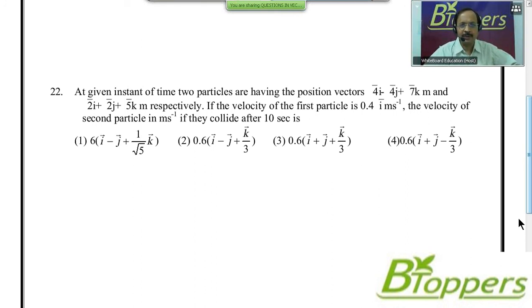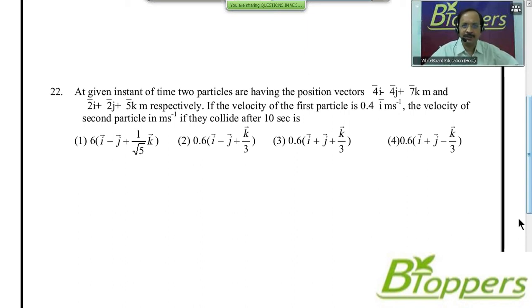At a given instant of time, two particles have the position vectors 4I bar minus 4J bar plus 7K bar meter and 2I bar plus 2J bar plus 5K bar meter respectively. The velocity of the first particle is 0.4 I bar meter per second. The velocity of the second particle is given in meter per second. If they collide after 10 seconds, find it. Come on, try this problem. You are given four options there, out of which only one is correct.